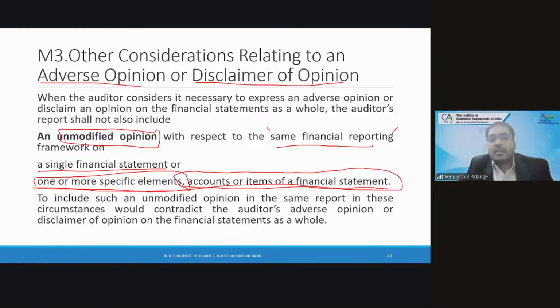Inventory is fine, others are wrong. Debtors are fine, others are wrong. You cannot give that. It shows you are contradicting your own adverse opinion or disclaimer on the financial statements as a whole, which is contradictory. So you cannot issue. Clear?